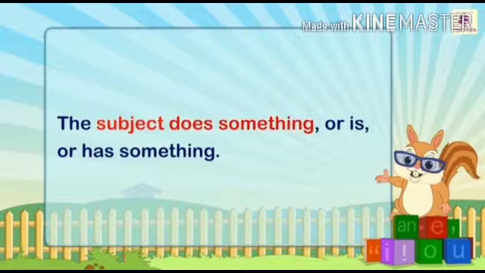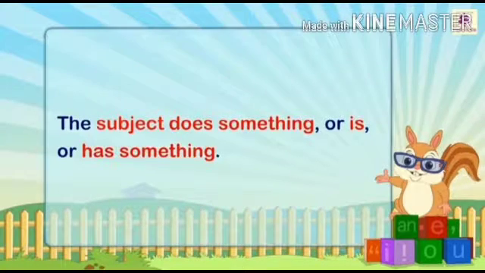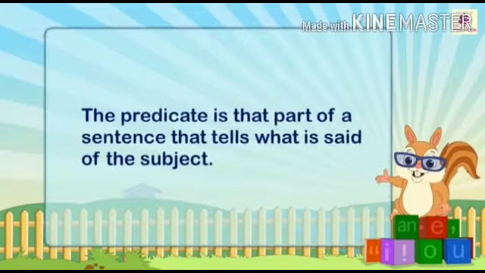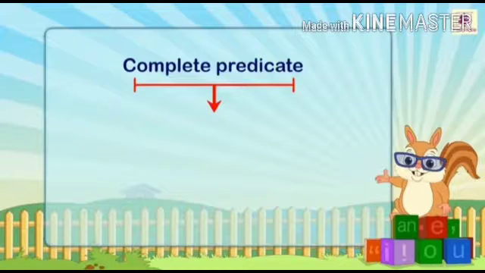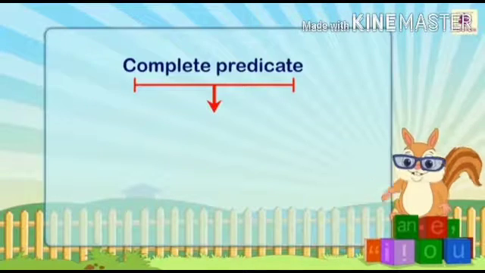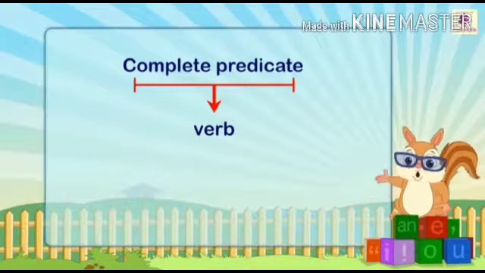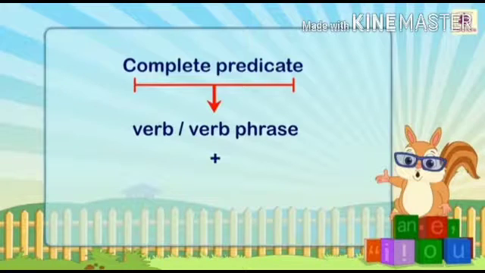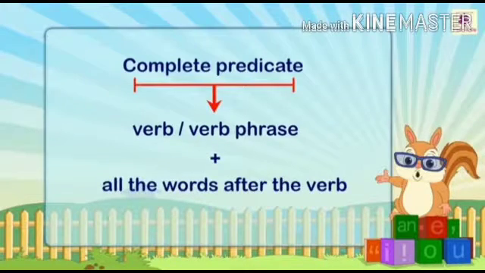The subject does something or is or has something. The predicate is that part of a sentence that tells what is said of the subject. The complete predicate includes a verb or verb phrase plus all the words after the verb.